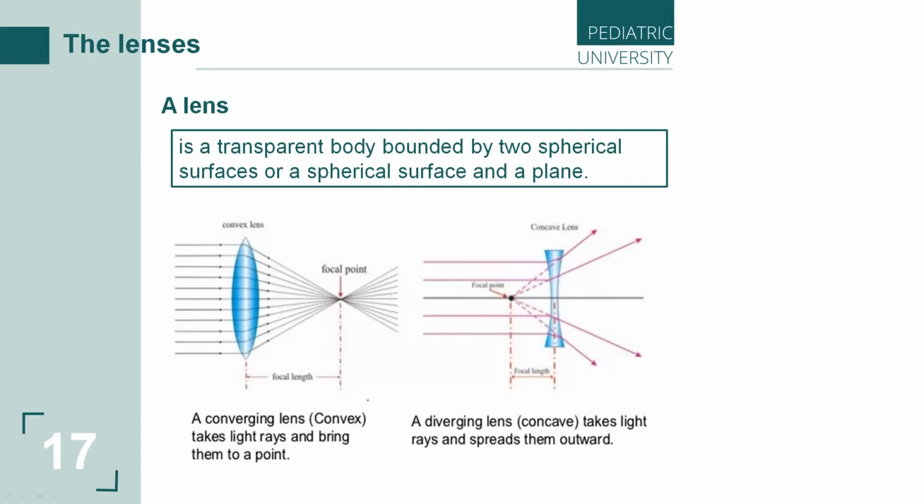Basically, we will be discussing lenses formed by spherical surfaces. One surface can be flat. What is a lens? We can give the definition of a lens. This is a transparent body bounded by 2 spherical surfaces, or a spherical surface and a plane, for example. And on the picture, you can see 2 different lenses, a convex lens and a concave lens, a converging lens and a diverging lens. So let's continue.